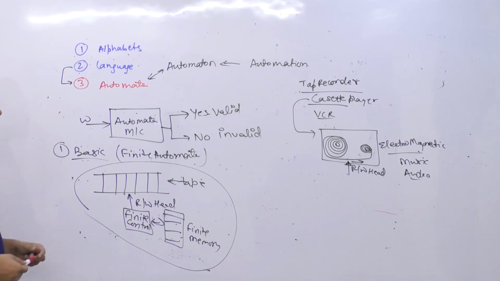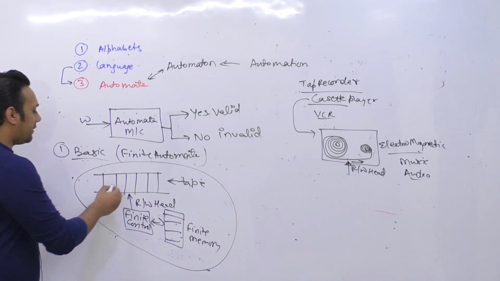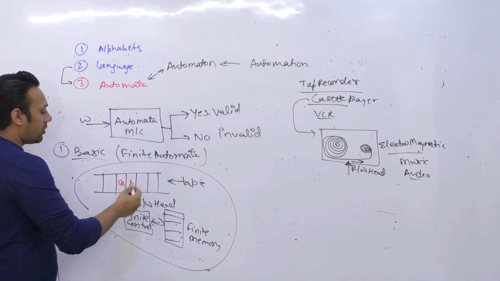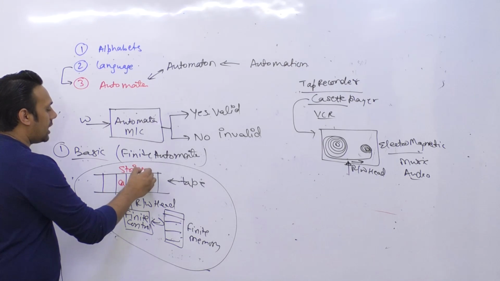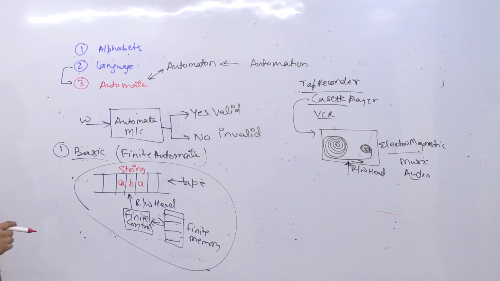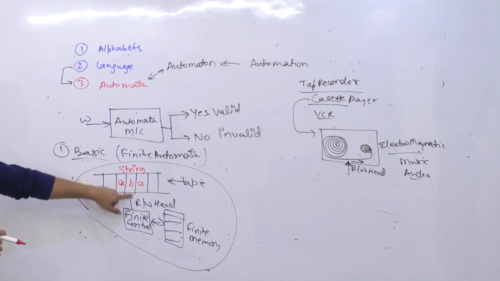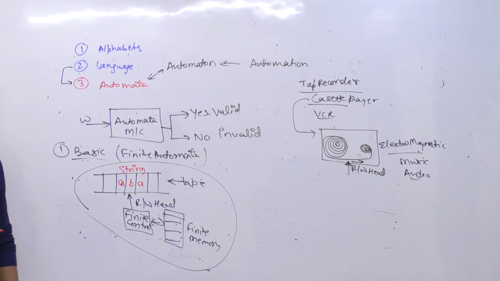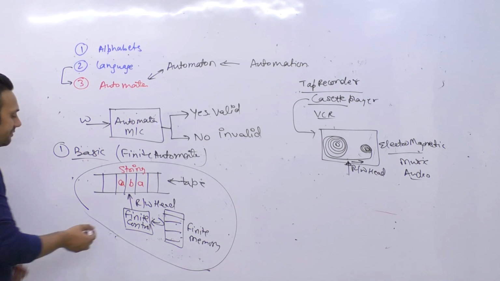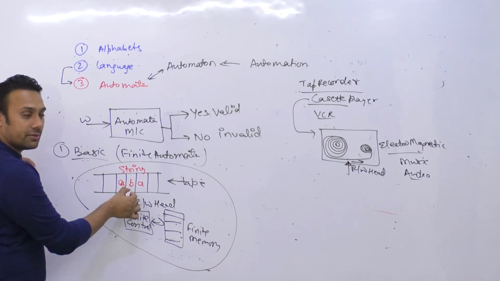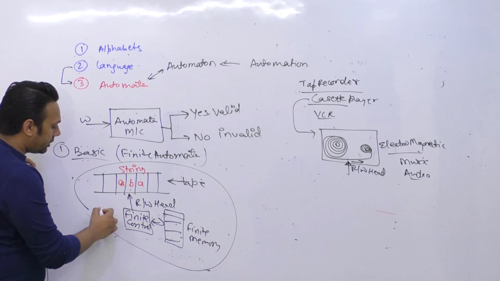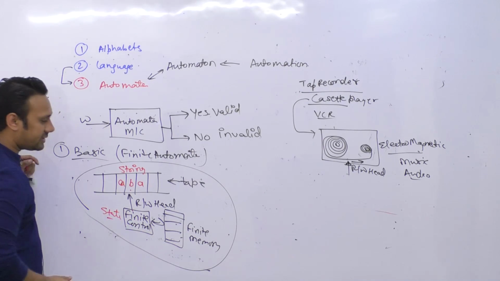So what you do on this tape is you write your alphabets, right? You have an alphabet A, you have an alphabet B, or whatever your string is. Maybe this is your string. So you write your string on this tape. आप अपनी जो string है वो इस tape पे लिखेंगे. And each of these cells is going to hold one alphabet. ये जो सभी cell हैं ये एक alphabet को hold करते हैं. And this finite control is going to read this alphabet from the tape, और read करने के बाद it is going to go into a state. ये एक state पर चला जाएगा.